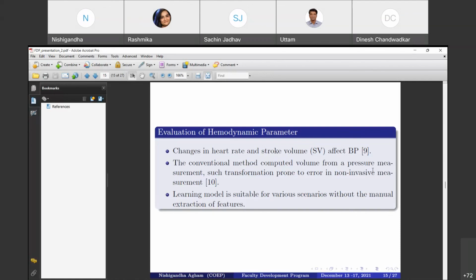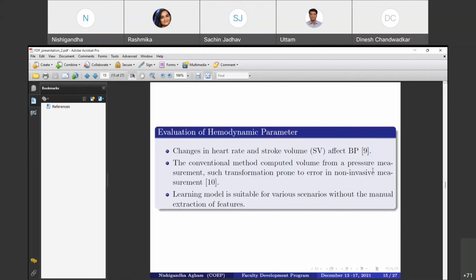Now, in the cardiovascular system, changes in the heart rate and the stroke volume affect the BP. That's why we are focusing on the stroke volume. Once we estimate the stroke volume, definitely we'll get the changes in the BP. Stroke volume is the volume of blood pumped out of the left ventricle. It is one of the parameters derived from the impedance changes, along with the pre-ejection period, or simply PEP, which most participants know about, and the left ventricular ejection time.